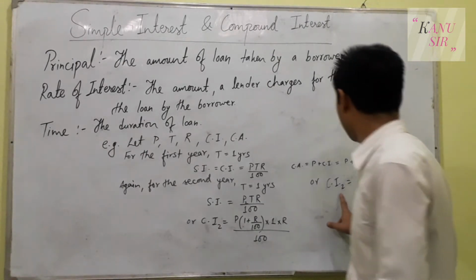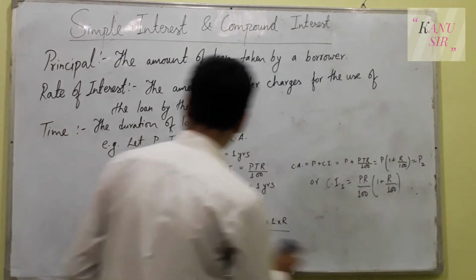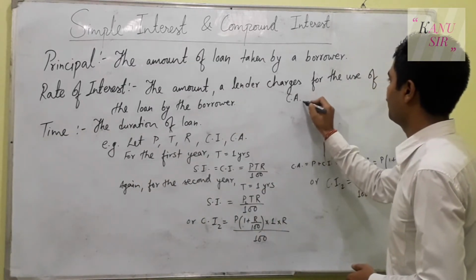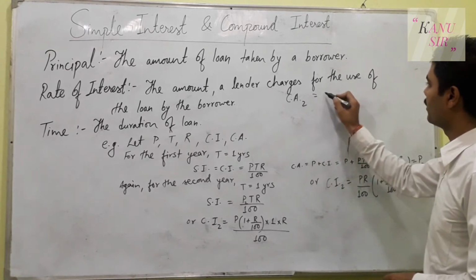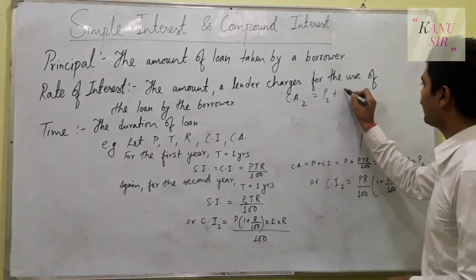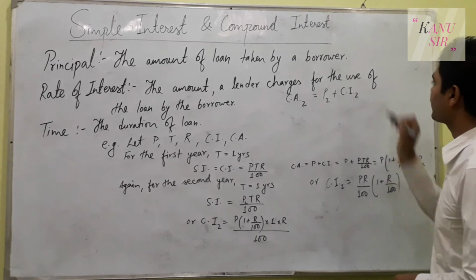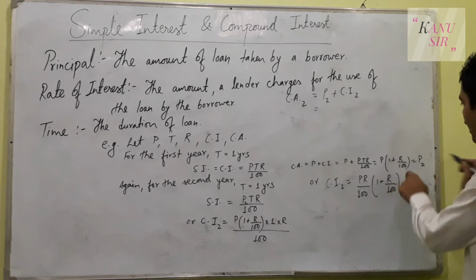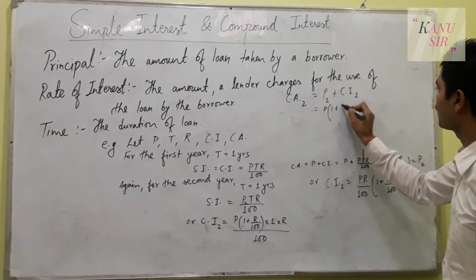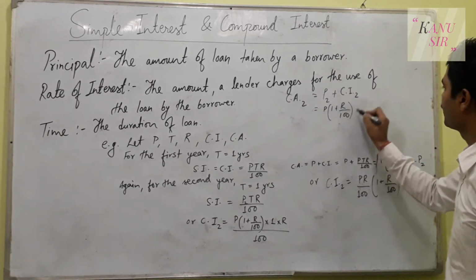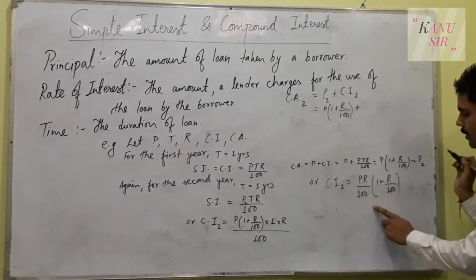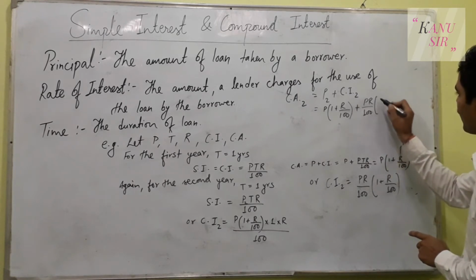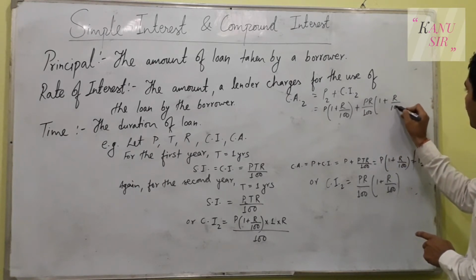Now after getting the compound interest, we have to find the compound amount for the second year. The compound amount for the second year will be the principal of the second year plus the compound interest for the second year. That equals the principal of the second year, P(1 plus R upon 100), plus the compound interest of the second year, PR upon 100 times (1 plus R upon 100).